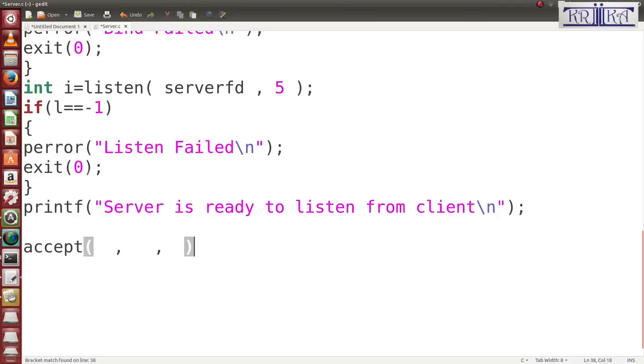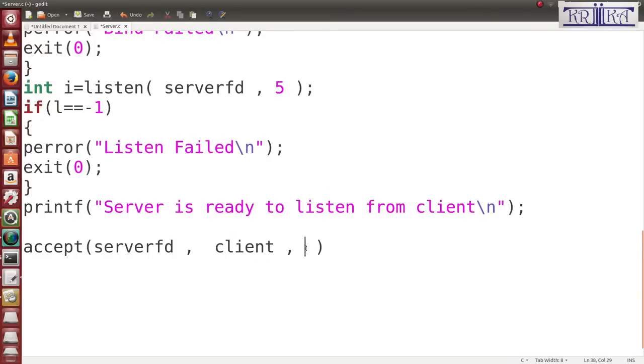First is the server FD. Second, which client is connected to your server, so here we will pass the client variable. That means when any client connects to your program, their information you can find here, in this client variable.